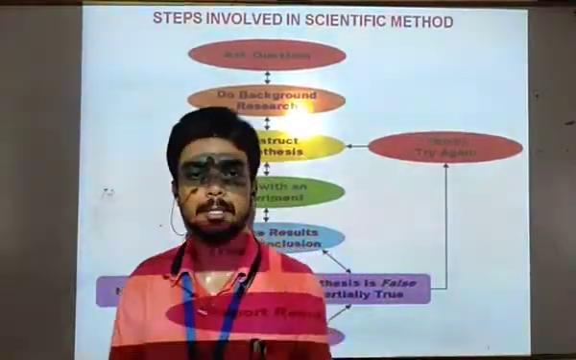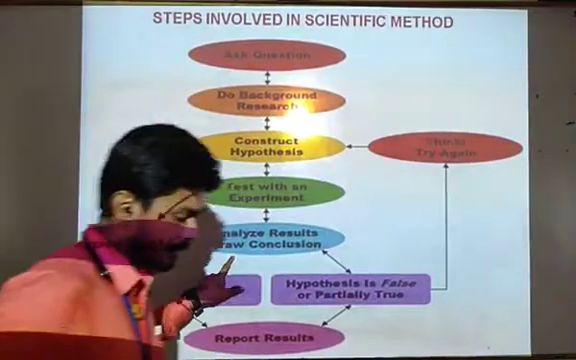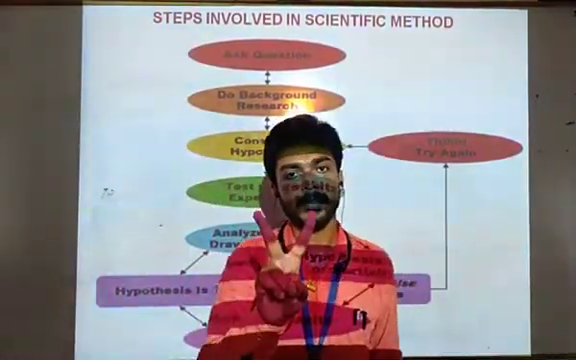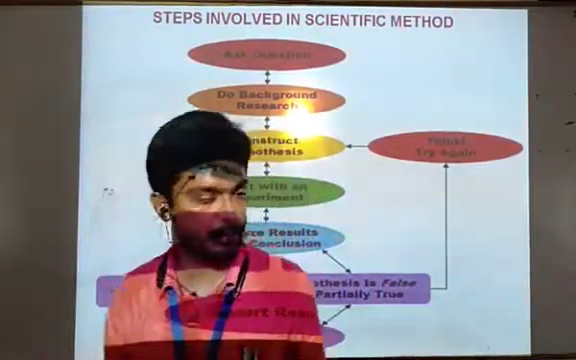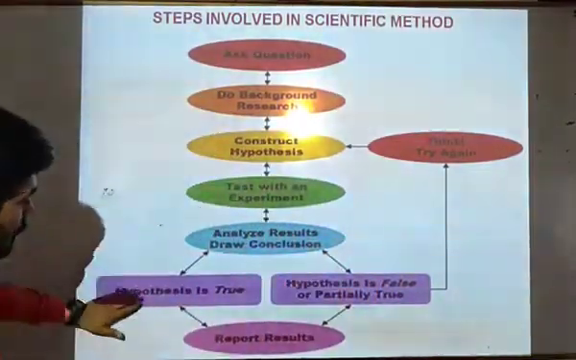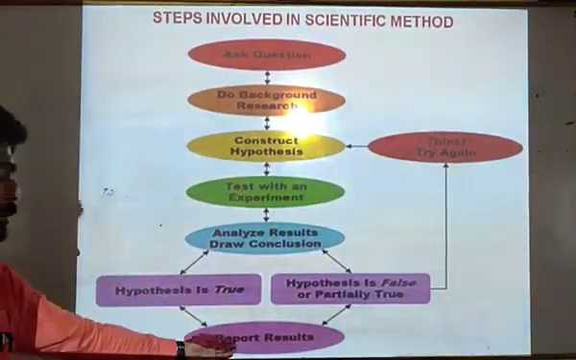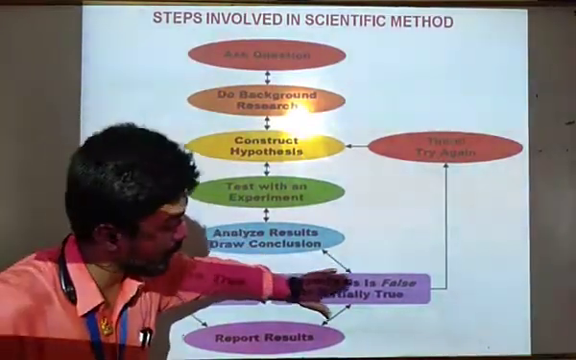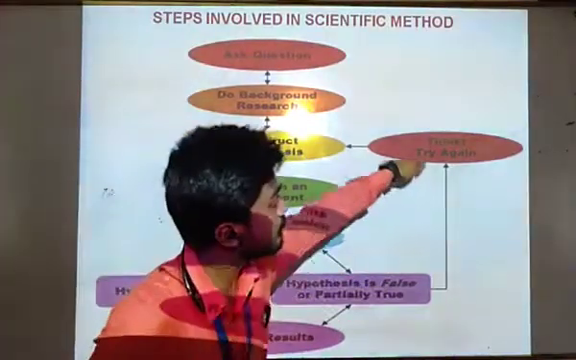We analyze the result. Then you can see, analyze the result, and what happens when we find the result? There are two things. Number one, either that result is true or false. You can see, if the hypothesis is true, then report your result, and if the hypothesis is false, then what will you do? Go through this step again.